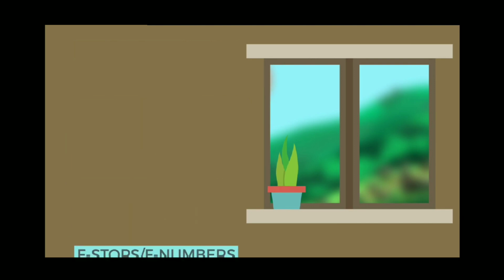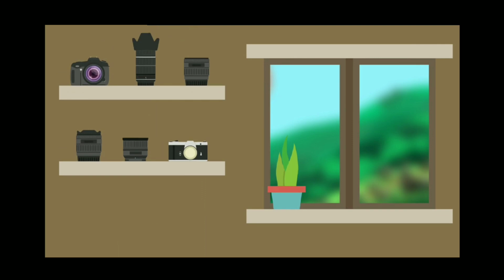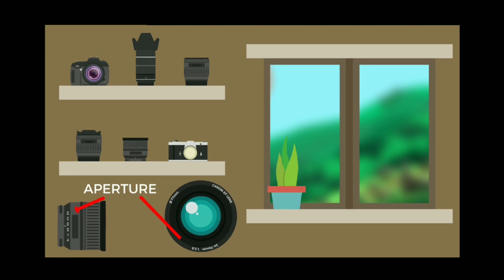Every lens has a limit on how large or small the aperture can get. If you take a look at the specifications of your lens, it should indicate the maximum apertures, lowest f-numbers, and minimum apertures, highest f-numbers. The maximum aperture of the lens is much more important than the minimum aperture because it shows the speed of the lens.